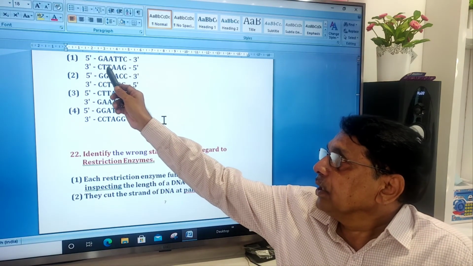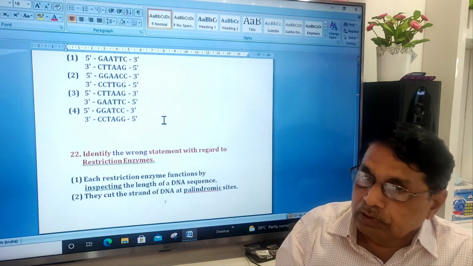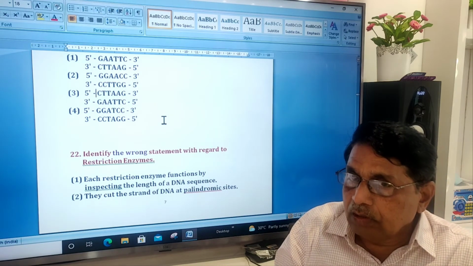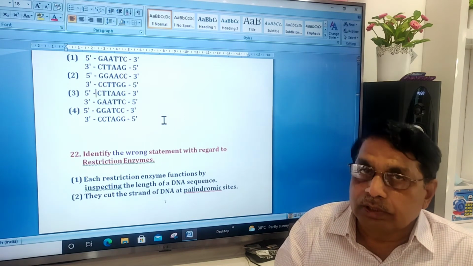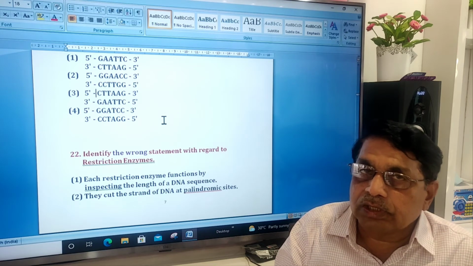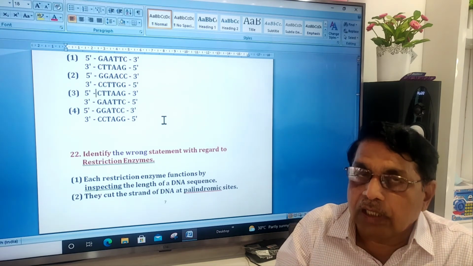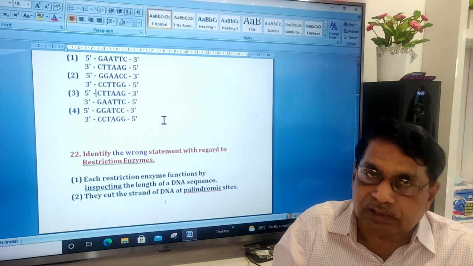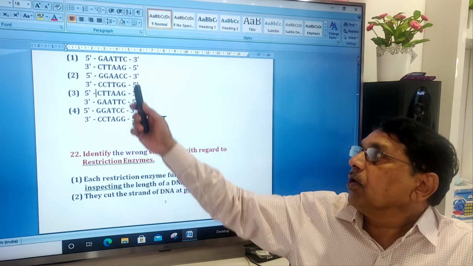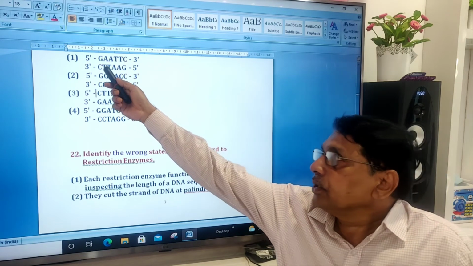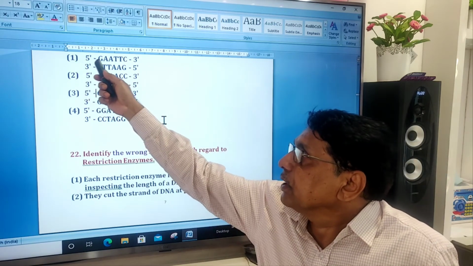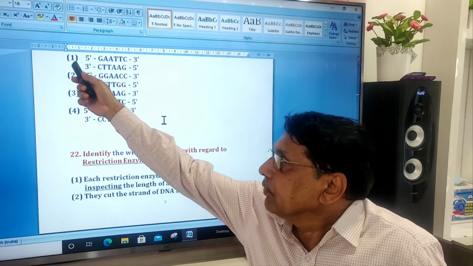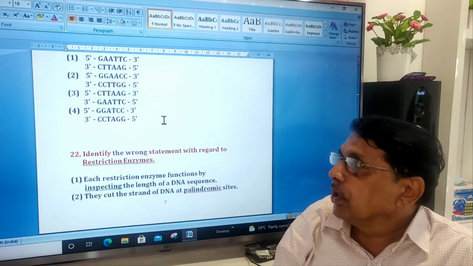GAATTC, GAATTC. So all the endonucleases or restriction enzymes cut the DNA at palindromic sequences, but they have specificity. EcoRI of E. coli recognizes this sequence and makes a cut here. Therefore, the correct answer is 1.